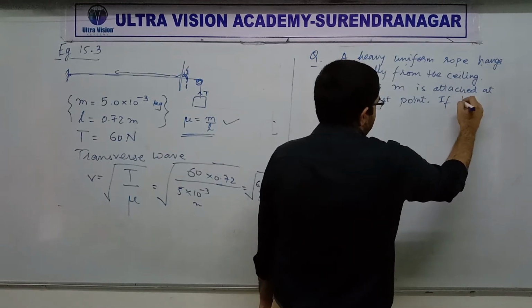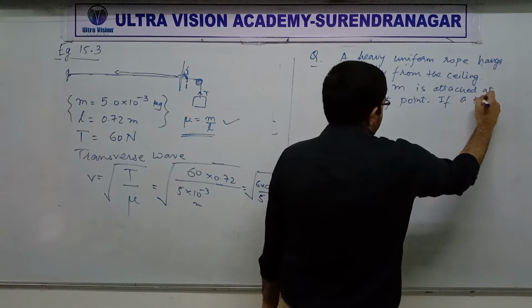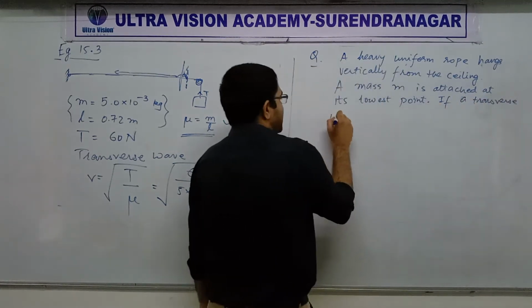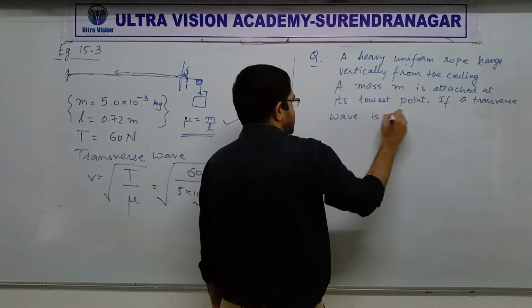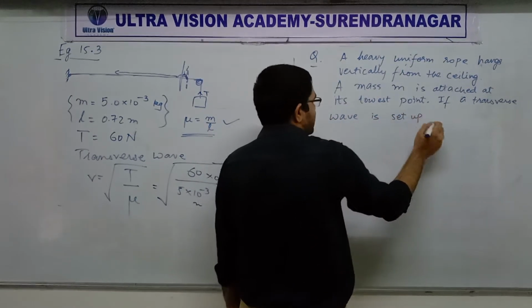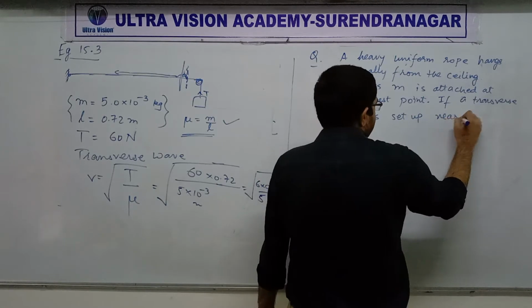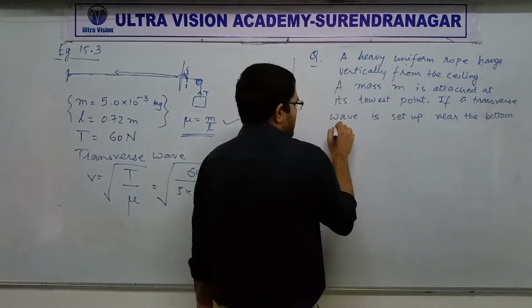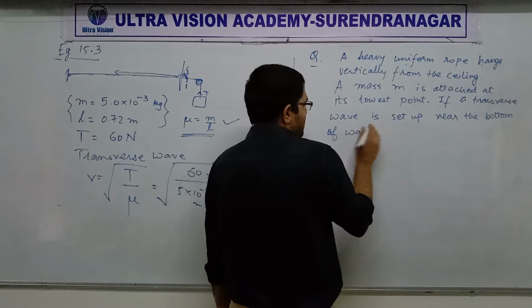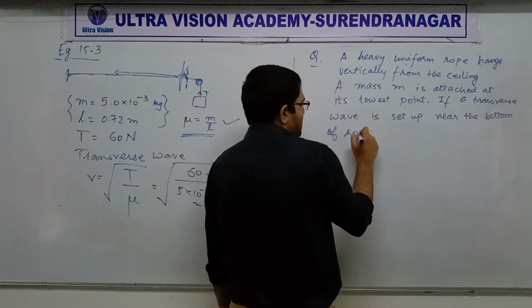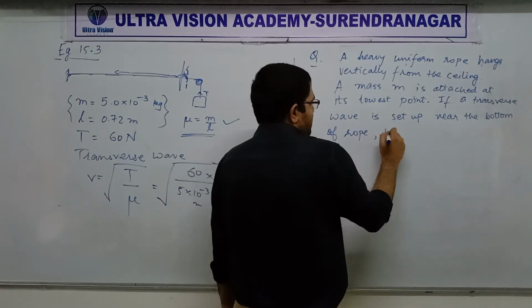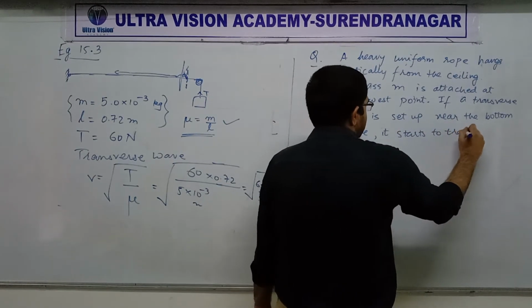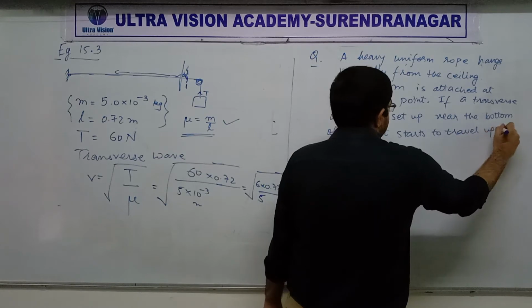If a transverse wave is set up near the bottom of the rope, it starts to travel upward.